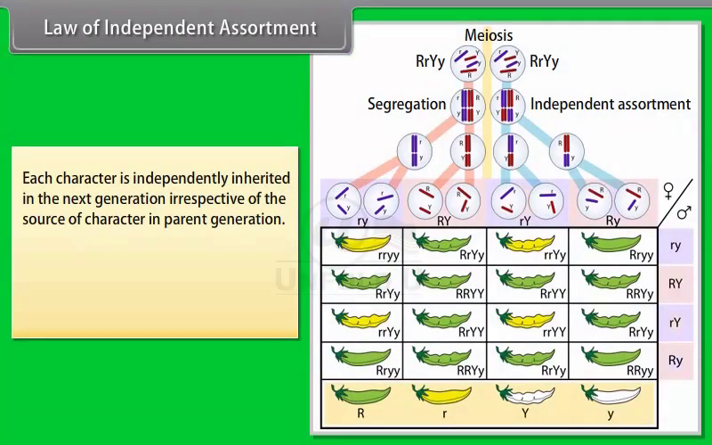Law of independent assortment. Each character is independently inherited in the next generation irrespective of the source of the character in the parent generation.